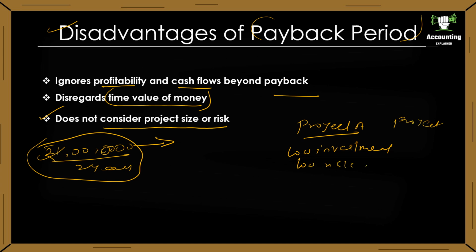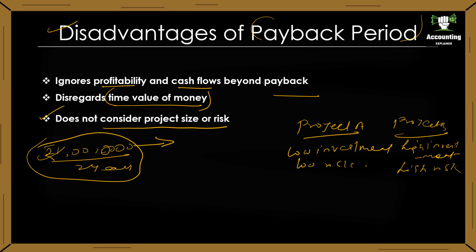Project B, a large scale expansion into a new market. This project requires significant initial investment, that is high investment. Since you are entering into a new market, size will also be high and the risk will also be high. It is high risk. Okay.